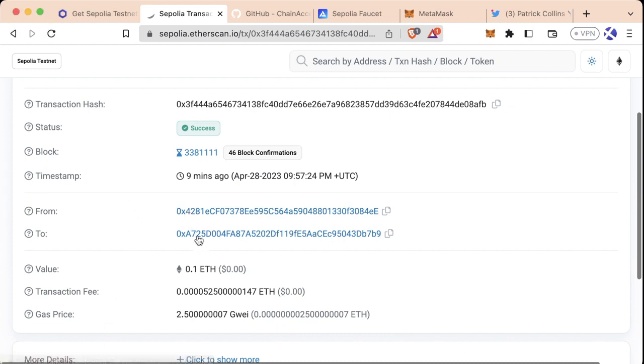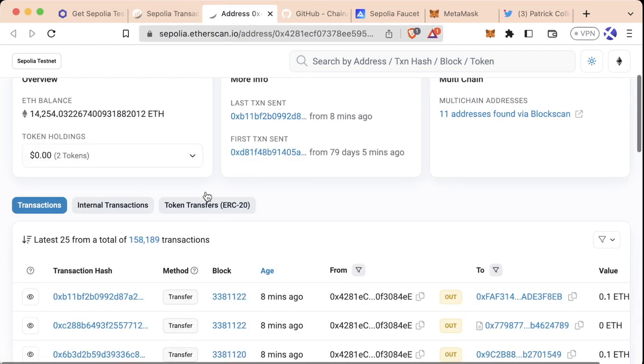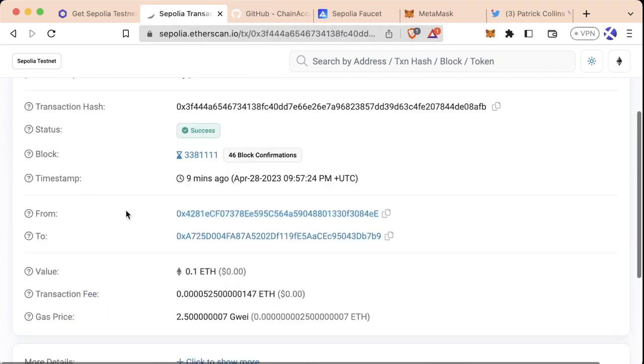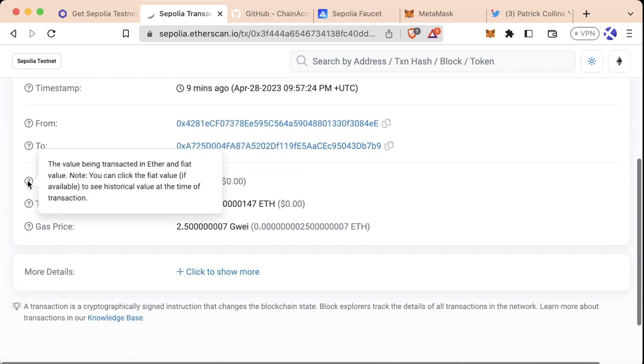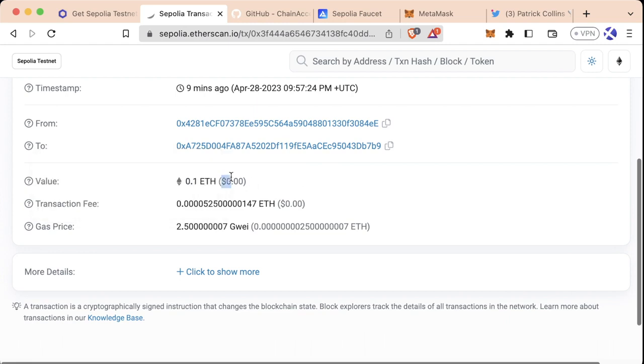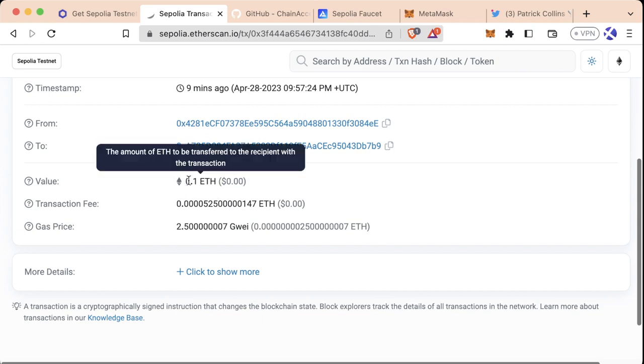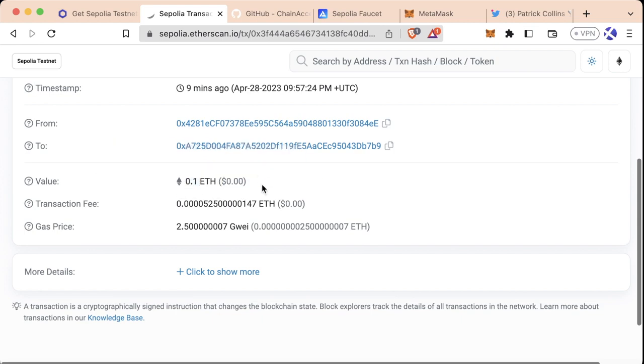We can see the from and to, who initialized the transaction and who it was sent to. If we select this from and open this in a new tab, we can see some details about who actually sent us this test ETH. And if we go back to the transaction detail and keep going, we can see the value here, which again, if we roll over, it's the value of Ether or testnet Ether. And then in parentheses, the fiat value or the dollar value, which of course, since this is a testnet, it's always going to be 0. The value of this transaction was 0.1 ETH.